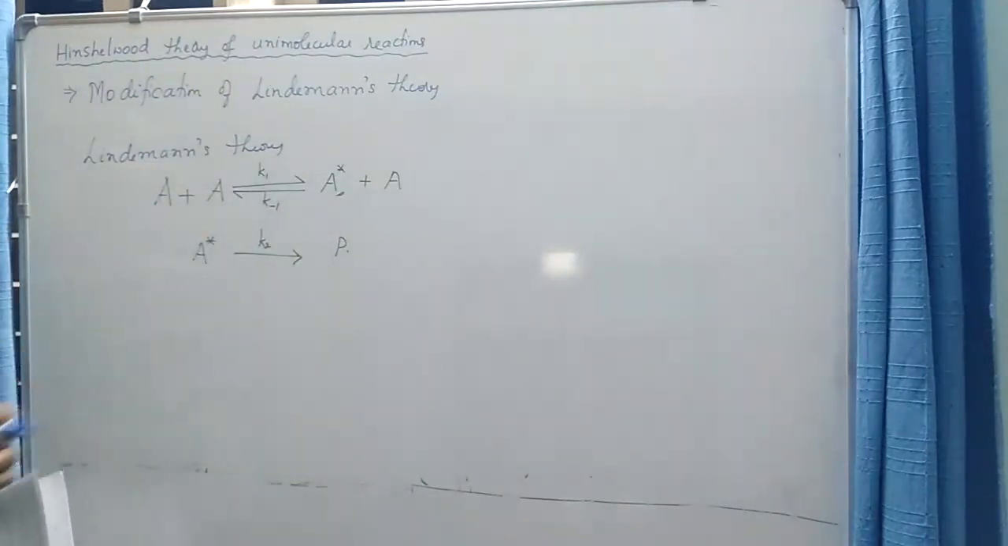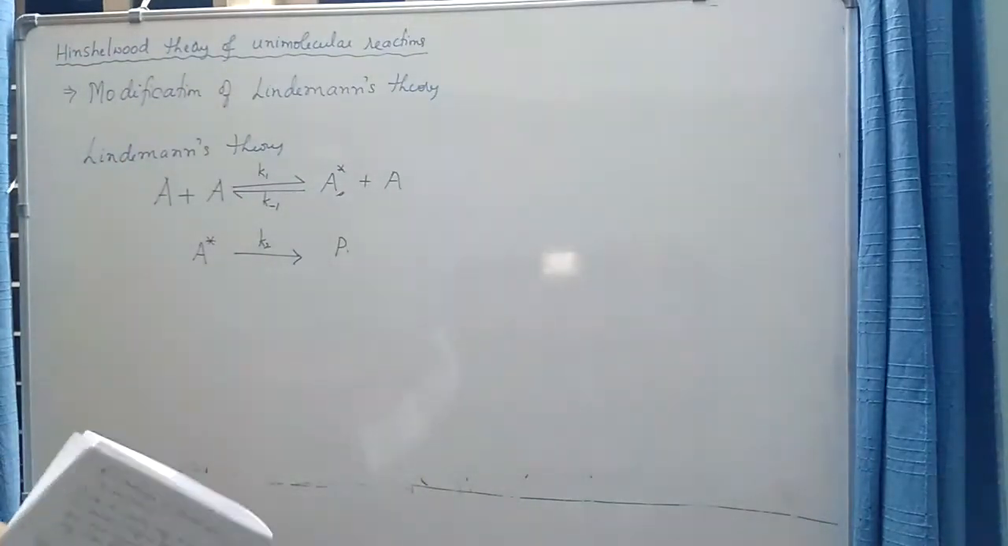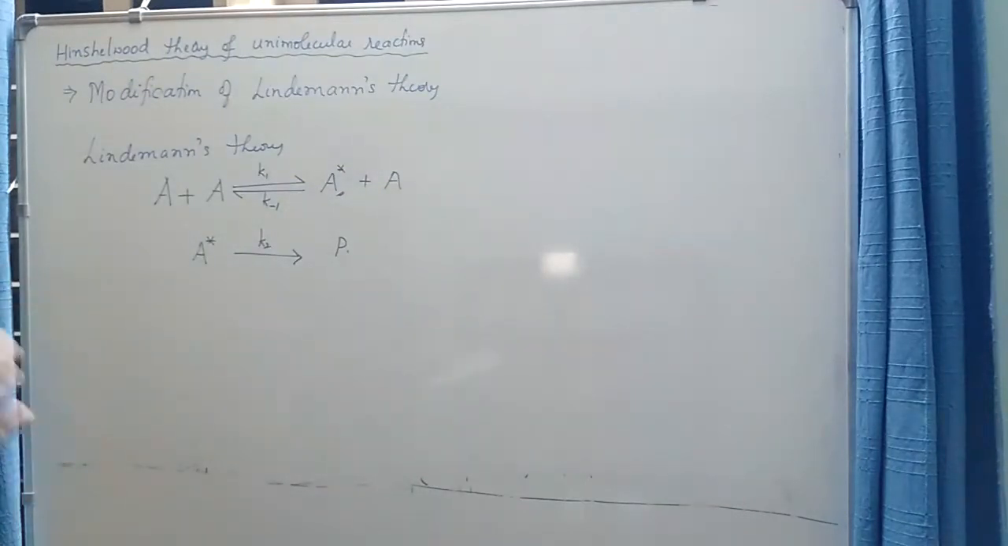So by using this simple mechanism and applying the steady state approximation, he was able to explain the indefinite order of a unimolecular reaction. By considering the limiting cases, that is, when the concentration of the reactant is very high and when it is very low, he was able to show that the order of a unimolecular reaction varies between first order and second order. When the concentration of the reactant is some intermediate value, the order of the reaction is somewhere between 1 and 2, which we call indefinite order.